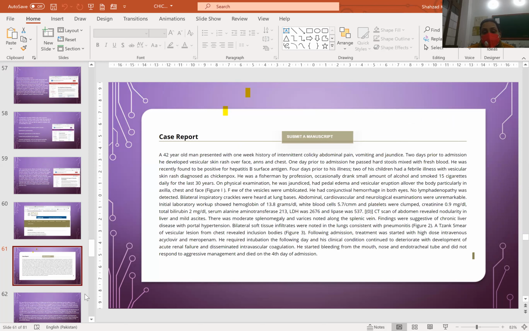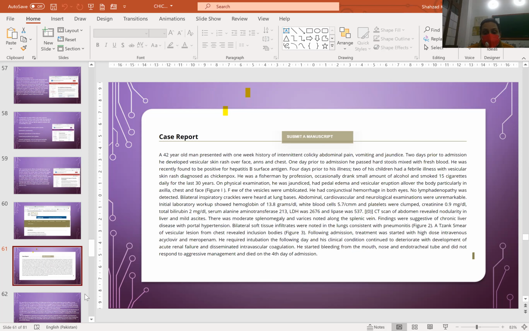Four days prior to his illness, two of his children had a febrile illness with vesicular skin rash, diagnosed as chickenpox. He was a fisherman by profession, occasionally drank a small amount of alcohol, and had smoked 15 cigarettes daily for the last 30 years. On physical examination, he was jaundiced, had pedal edema, and vesicular eruptions all over the body, particularly in the axilla, chest, and face. A few of the vesicles were umbilicated. He had conjunctival hemorrhages in both eyes.